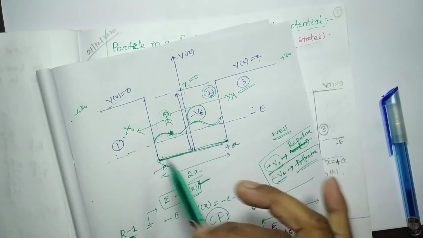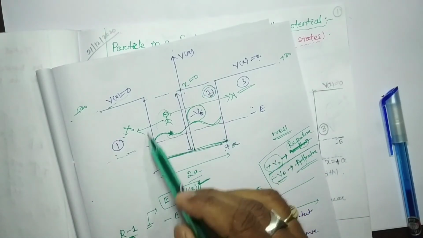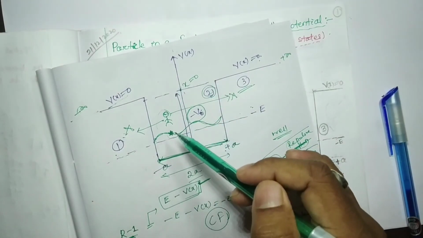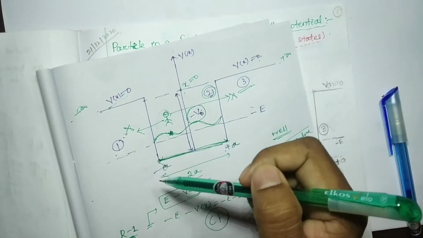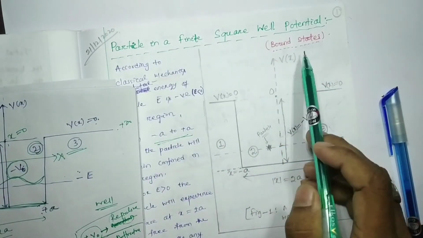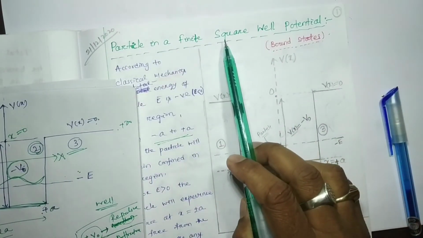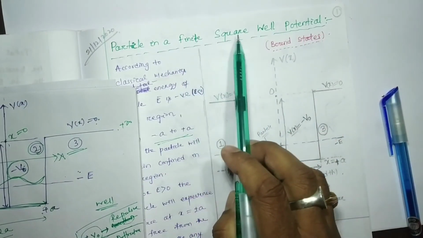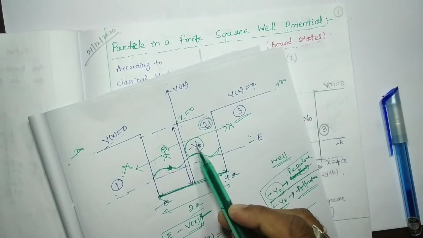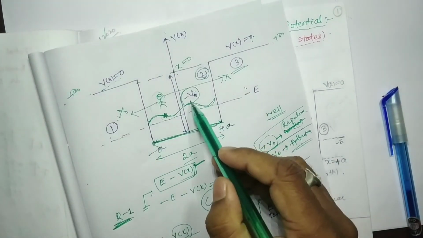So this representation is called a bound state, or this is a square well potential, finite square well potential. Finite means here we have not considered the potential to be minus infinity.